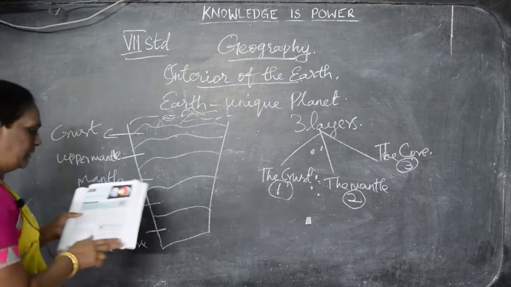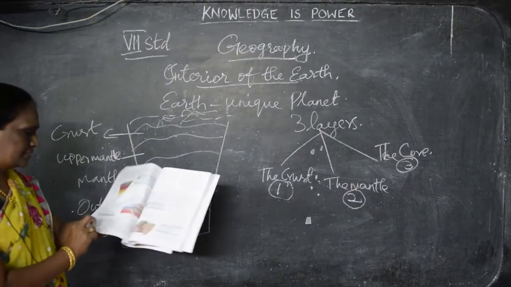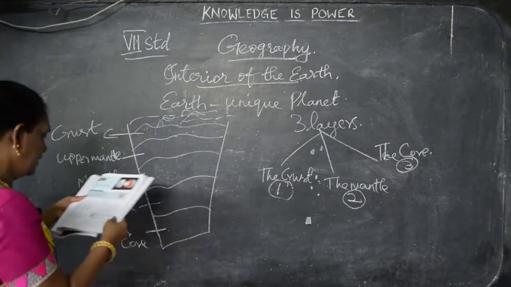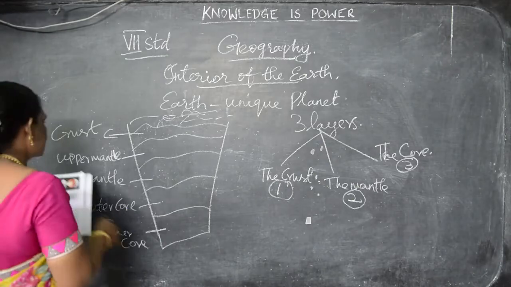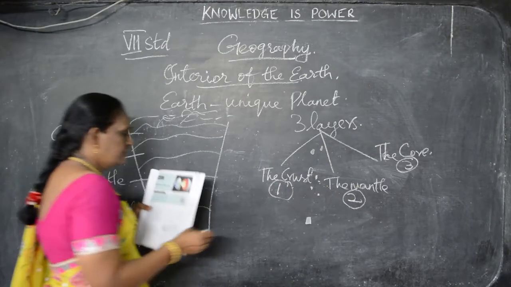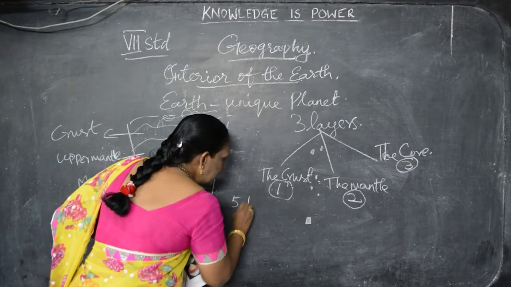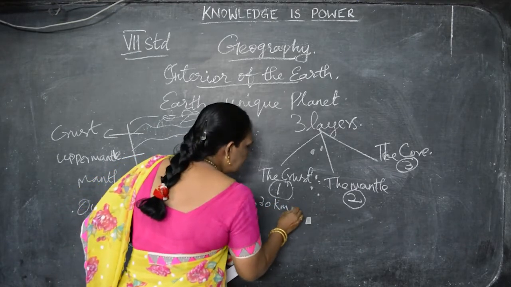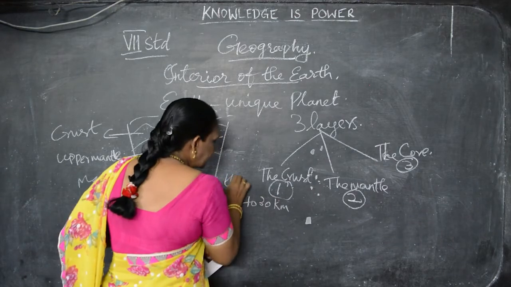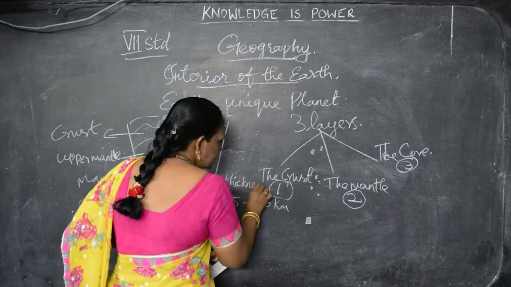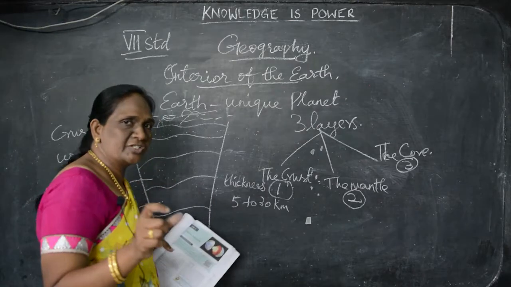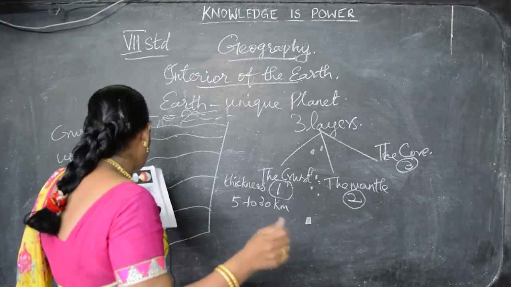In page number 146, you can see this picture. Understand the crust. Okay. So, this crust has a thickness from 5 to 30 kilometers. How much is the thickness? 5 to 30 kilometers thick.